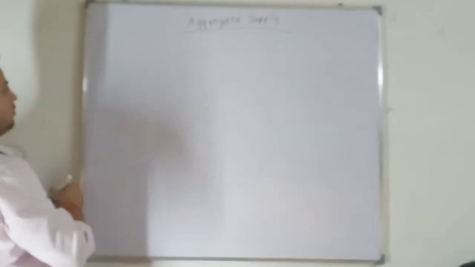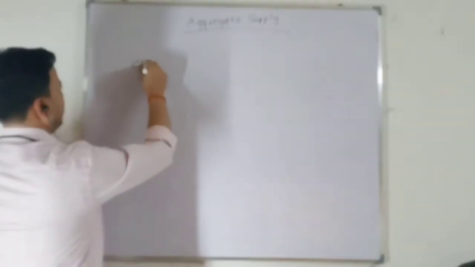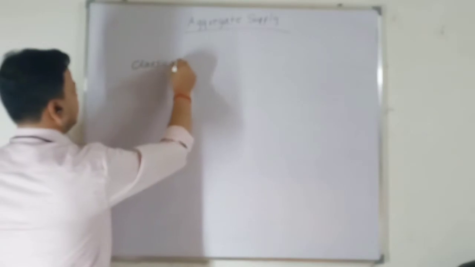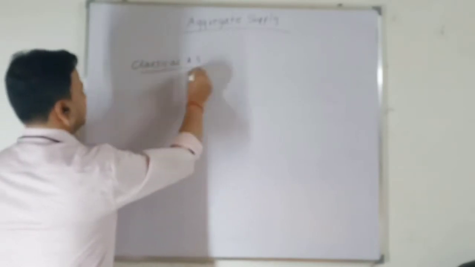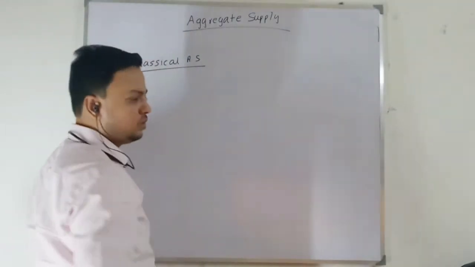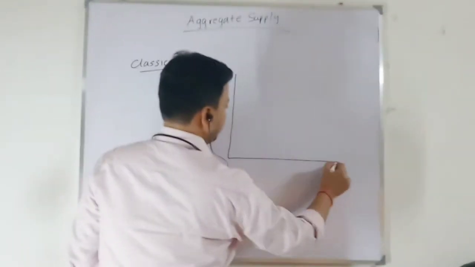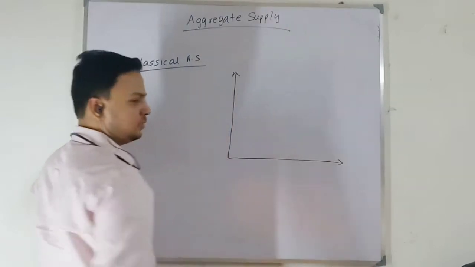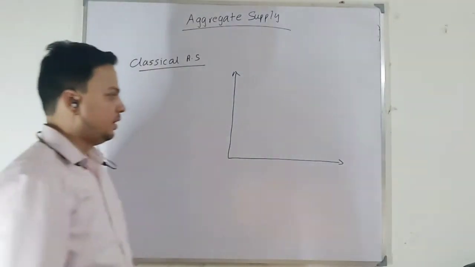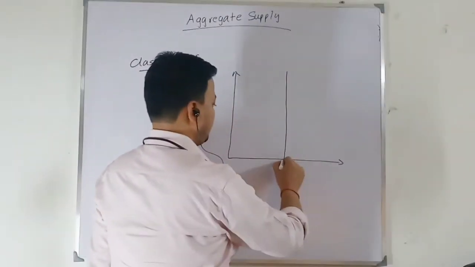So when we are talking about the classical case, or classical aggregate supply, output is at full employment. Why? Because the labor force is fully employed, and this output level we have done many times.